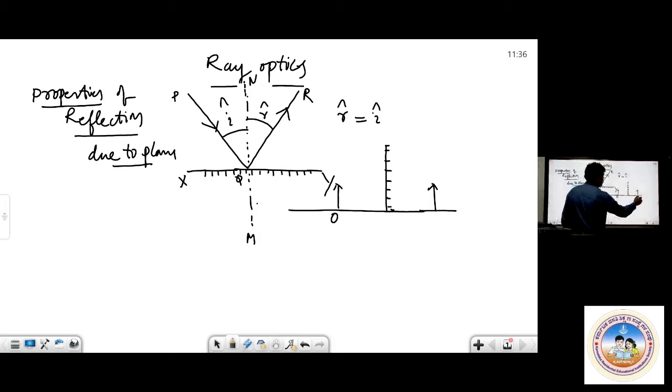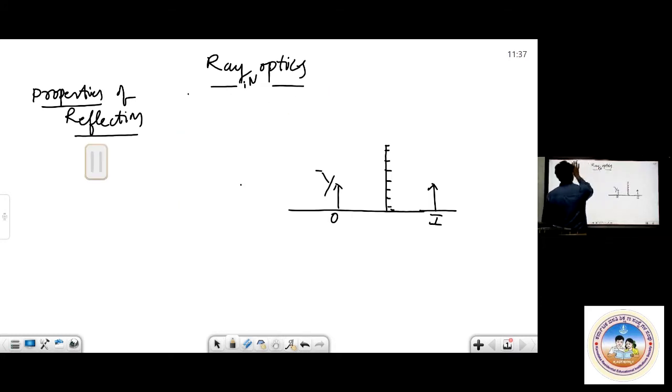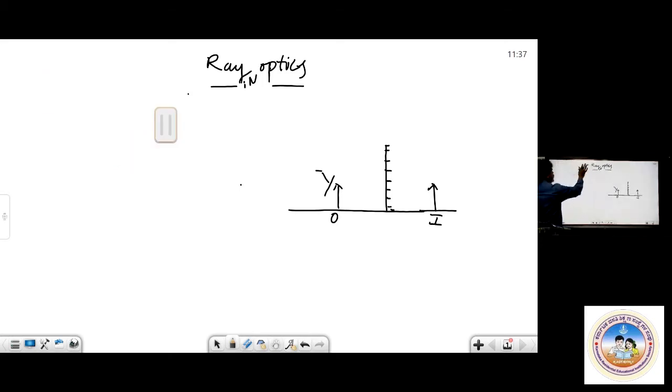This is the object and this is the image. Here also you observe how I am saying it. I am not saying the distance of the object is equal to the distance of the image. I am saying the distance of the image is equal to the distance of the object, because the distance of the image depends on the distance of the object. Further, the size of the image is always equal to the size of the object.